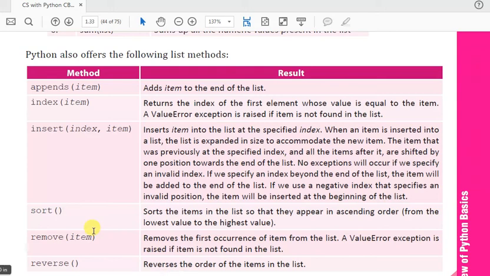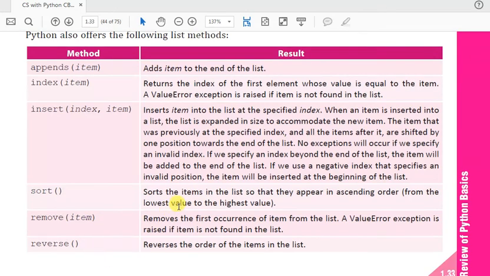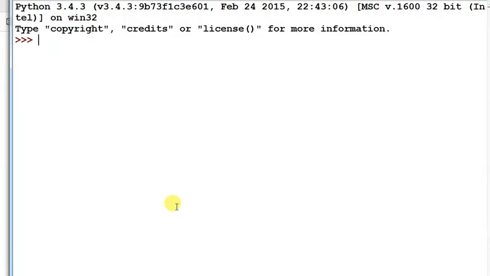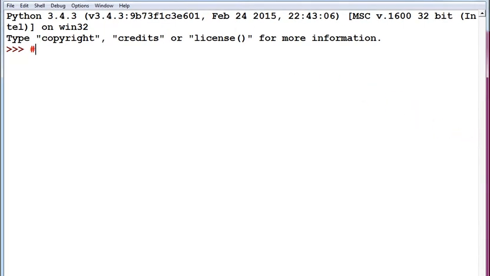Next is the pop function. If you want to remove an element, the pop function is used to remove elements from the list.